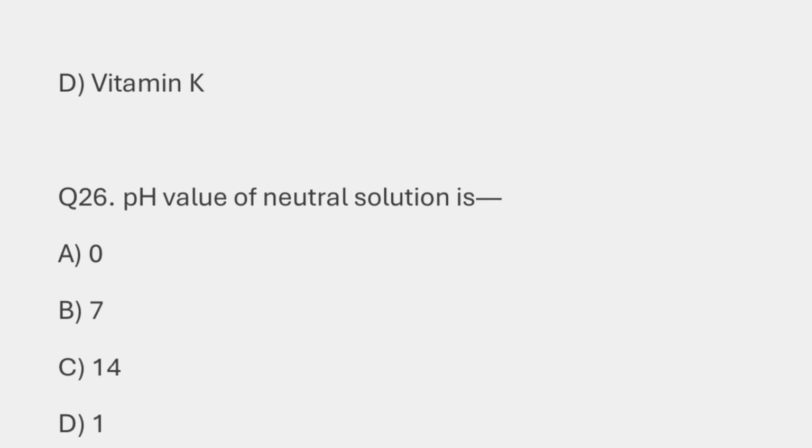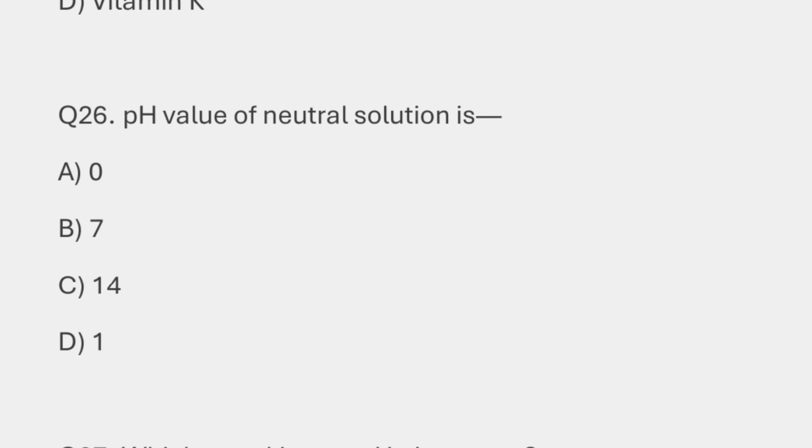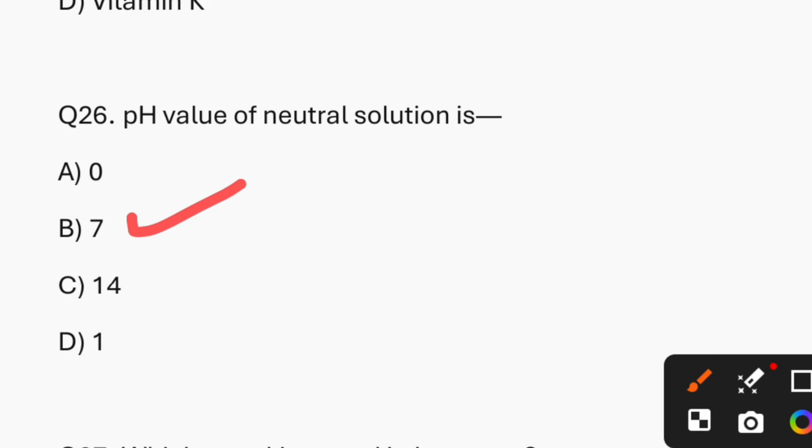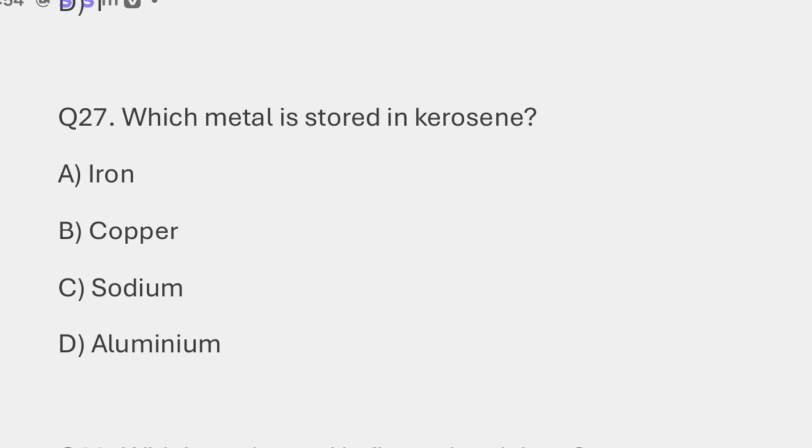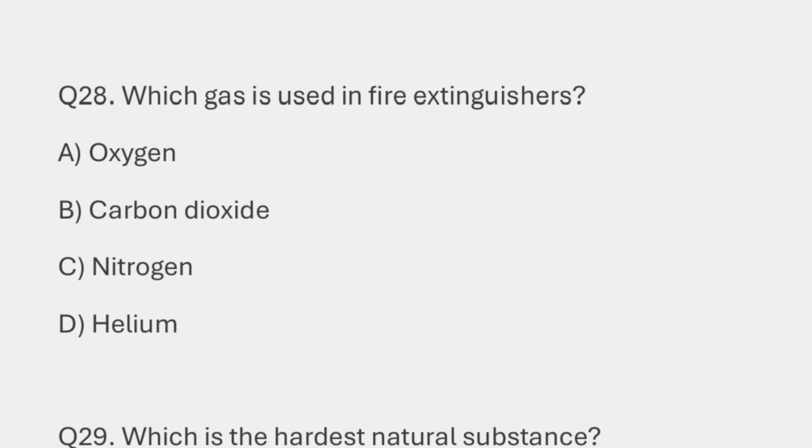Question number 26. pH value of neutral solution is. So answer is option B, that is 7. Question number 27. Which metal is stored in kerosene? So the answer is option C, that is sodium. Question number 28. Which gas is used in fire extinguisher? Answer is option B, carbon dioxide.